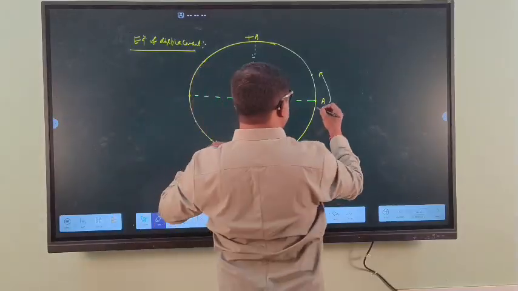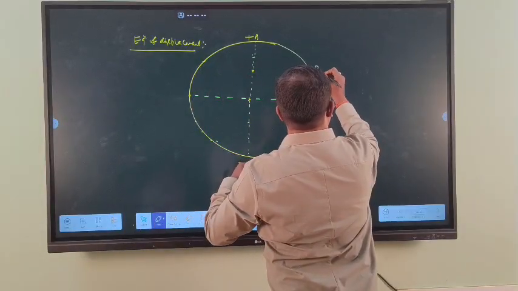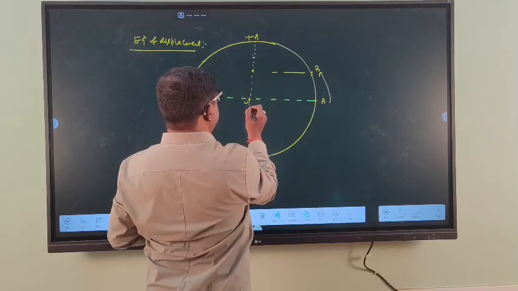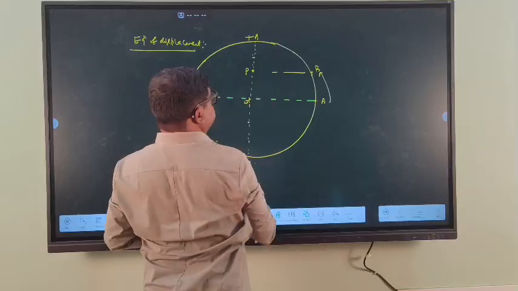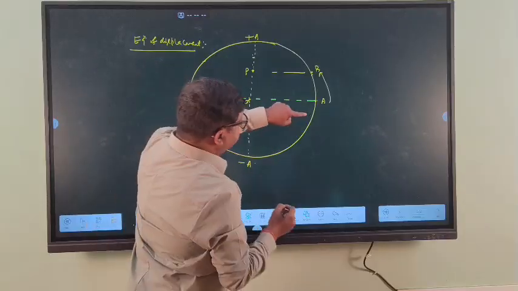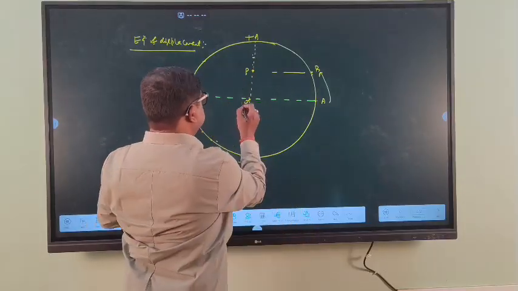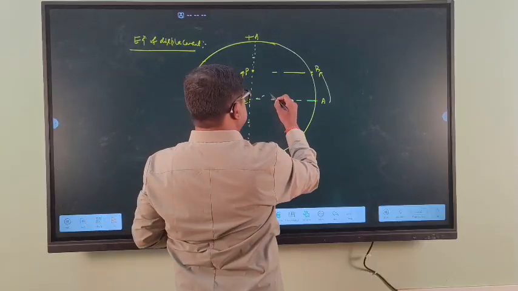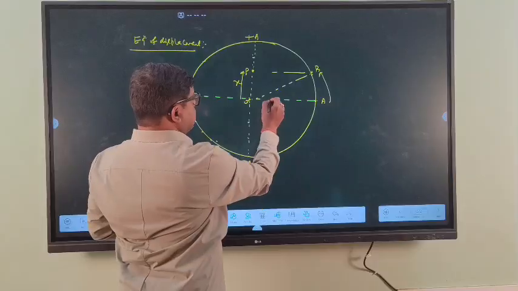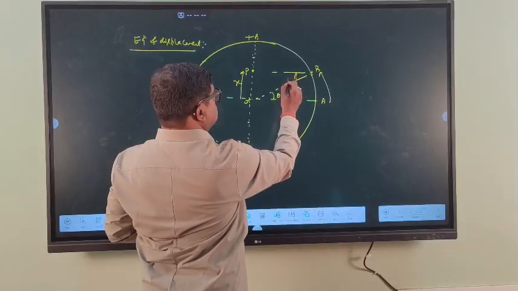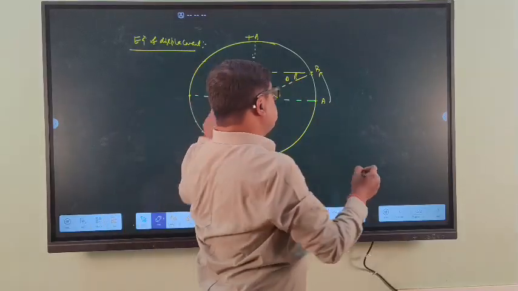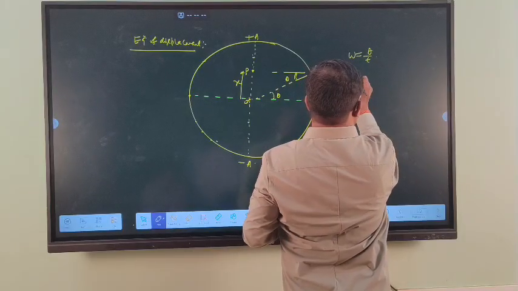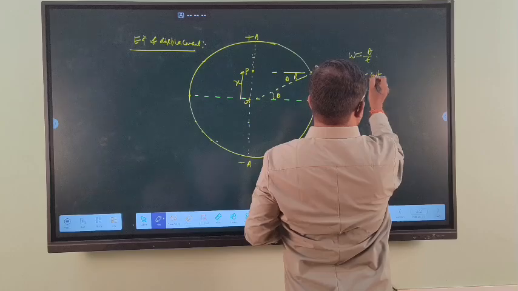Whenever the particle moves from A to B, its projection will move from O to P. So when the particle moves from A to B, its projection moves from O to P. This is the displacement x. Now join it. This makes an angle theta, and this is also theta. Since the particle is moving with a constant angular velocity, omega is equal to theta by t. So theta is equal to omega t.